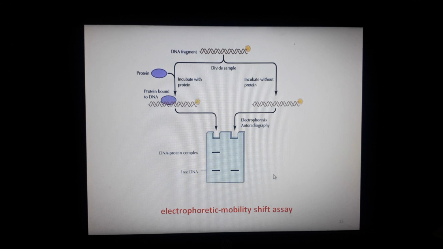Then you compare the distance covered by both through the electrophoresis gel, which is a non-denaturing gel. The difference in the speed at which the DNA-protein complex and the free DNA migrate gives you the result. So this is the entire process of the electrophoretic mobility shift assay.